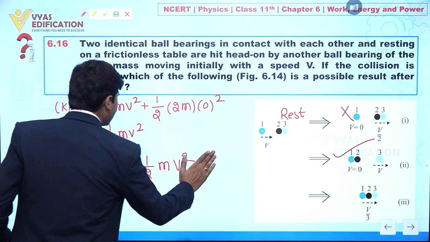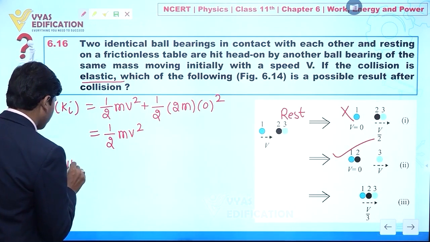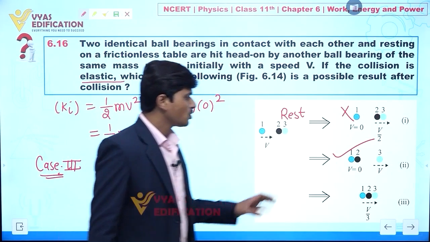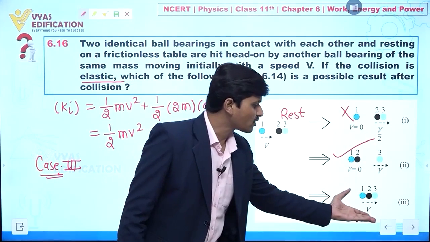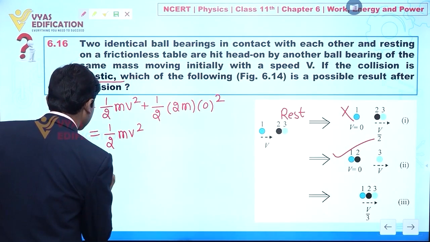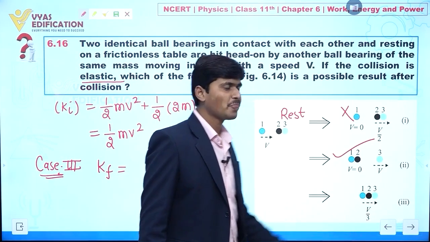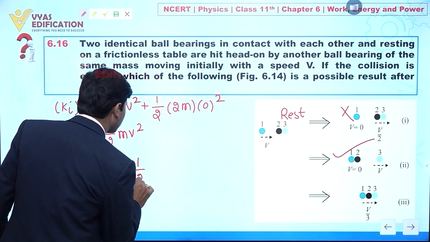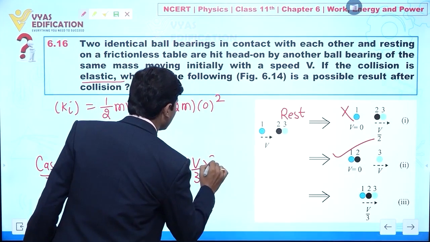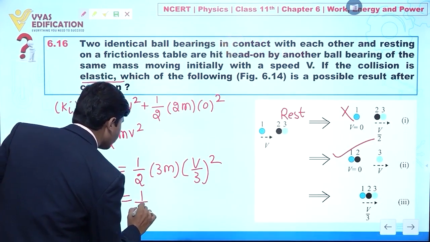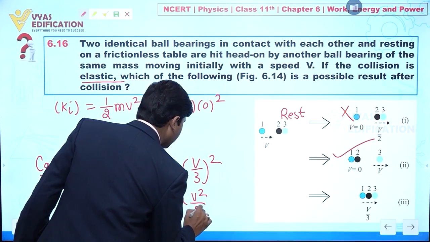Now let's check case number 3 also. In case number 3, if we calculate the final kinetic energy, it is given that all 3 balls stick together. So we can say 1 by 2, thrice m, and this is v by 3 whole square. So 1 by 2, this is thrice m, and this is v square by 9.